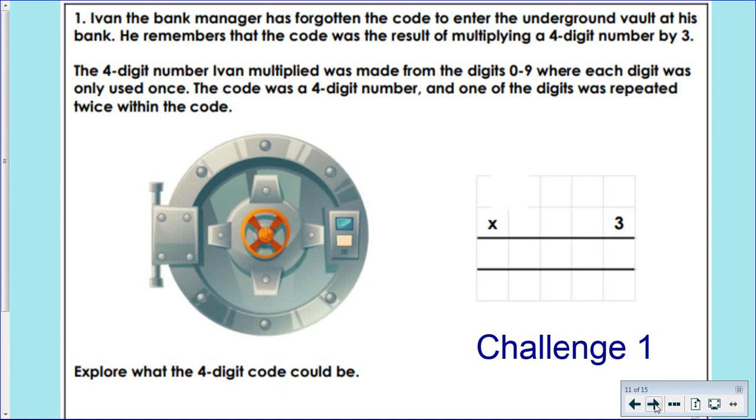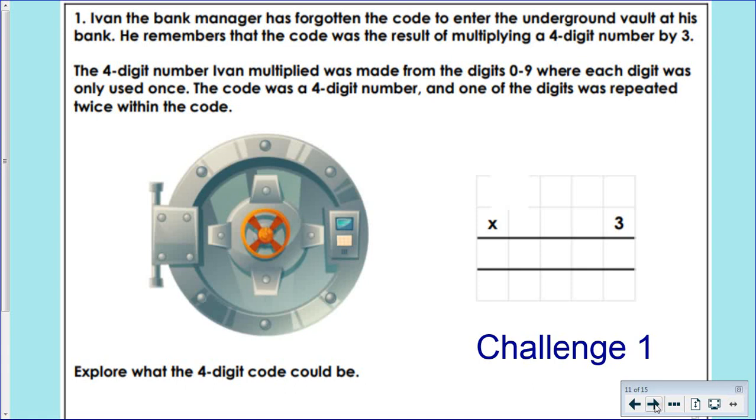The code was a 4-digit number, and one of the digits was repeated twice within the code. So I want you to work out what 4-digit code could be the correct one. There are multiple answers for this, so see if you can find a few that Ivan could have a go at using to open his vault.